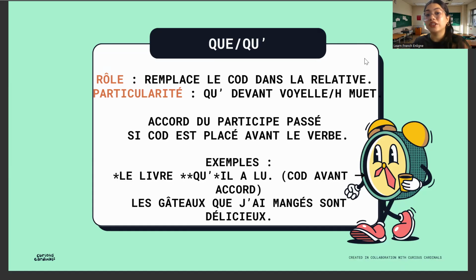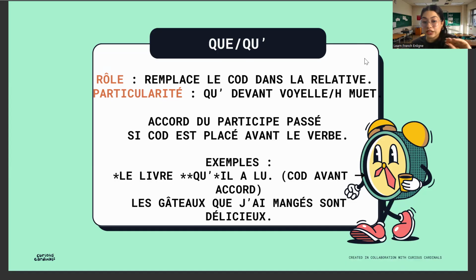Let's move ahead with the second one, which is que. Que is the thing that helps us to replace the object, the COD. Qu'est-ce que c'est le COD? Complément d'objet direct. So the direct object, right?